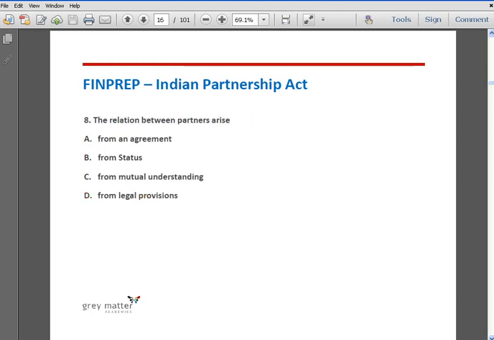Question number 8. A relationship between partners arises: option A, from an agreement; option B, from status; option C, from mutual understanding; option D, from legal provisions. The correct answer is option A, from an agreement. The relationship between partners arises from agreement. Only in the case of HUF does it arise from status, and hence option B is wrong. Mutual understanding comes only out of agreement, and hence option A is once again justified. Legal provision is anyway not an option, and hence the correct answer is option A.